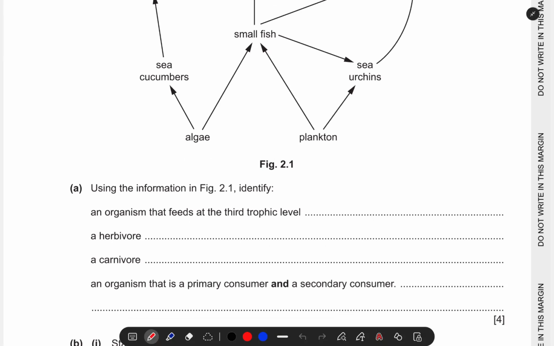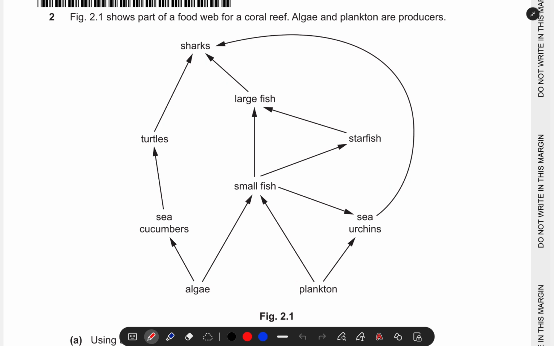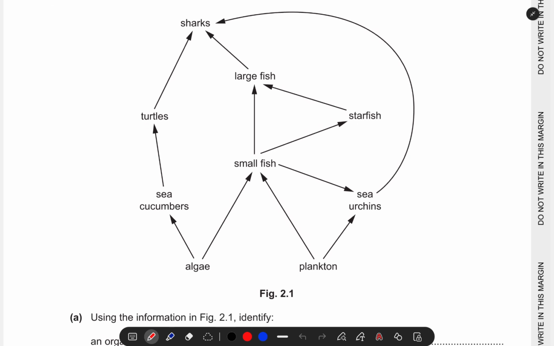Now, part A says, using the information in figure 2.1, identify an organism that feeds at the third trophic level. A herbivore, a carnivore, an organism that is a primary consumer and a secondary consumer. So have you seen how many organisms we are identifying at part A, right? Number one. So looking at the diagram that you've been given, it's very important that you study it properly.